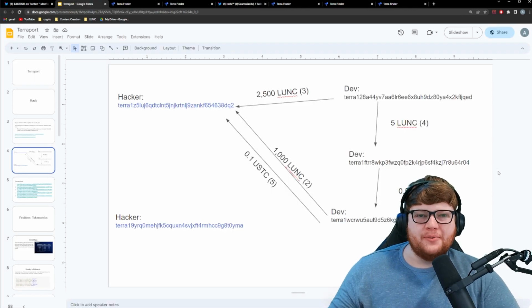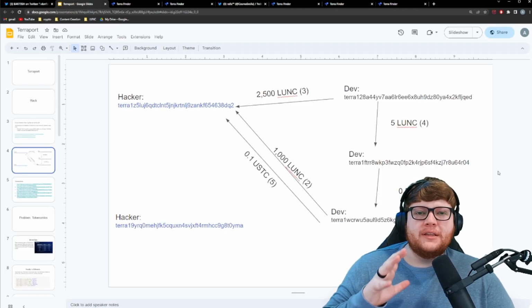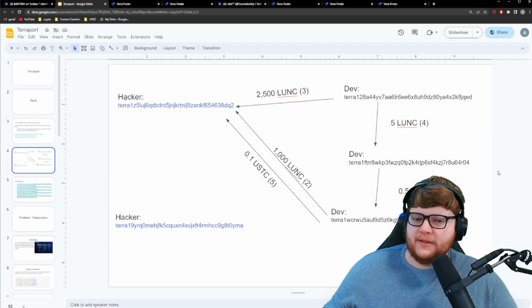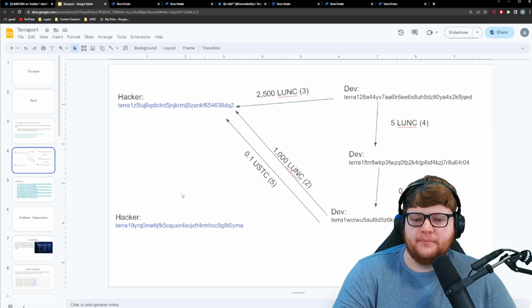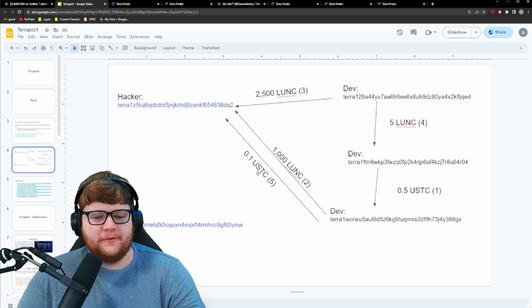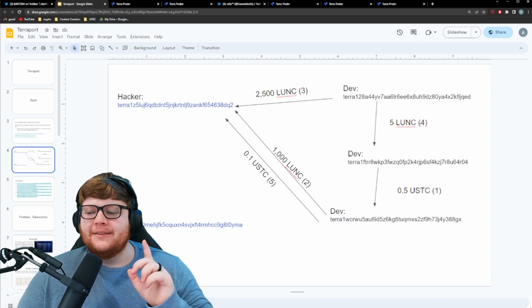Now, remember those wallets that we just covered that are supposedly the ones behind the contract addresses for the liquidity pools? I'm going to move myself here because this other wallet in this bottom corner is one of the hackers, but it doesn't have any connection. There we go. So we can see these different wallets.